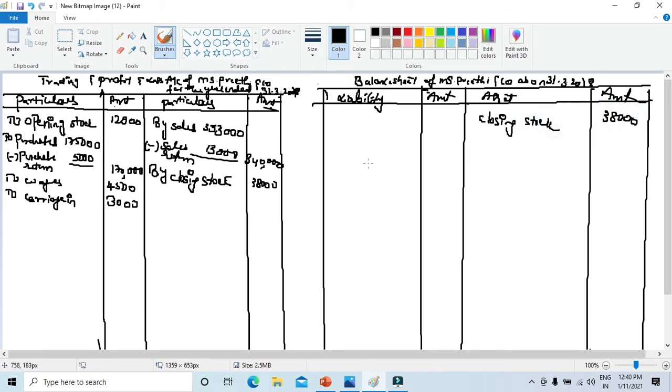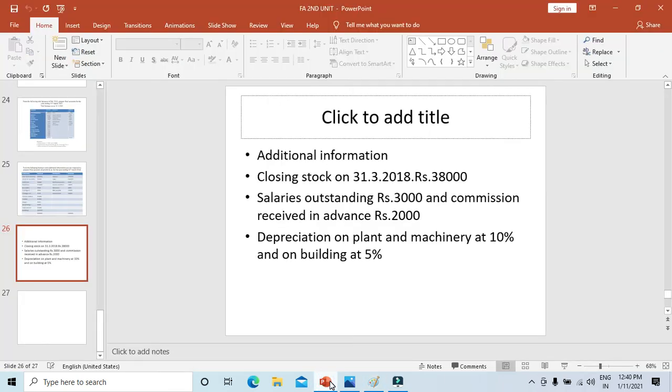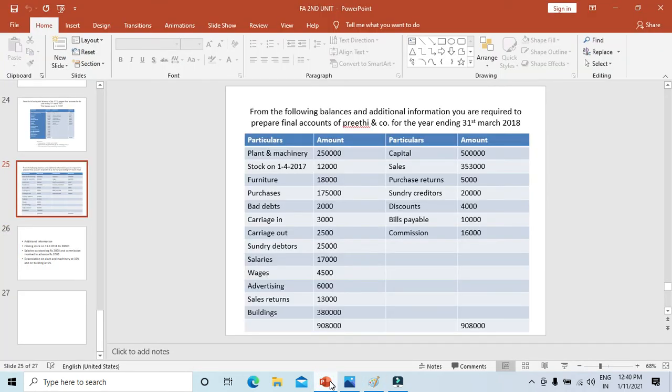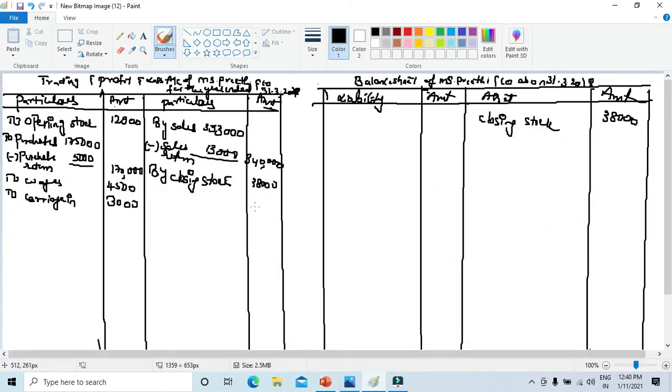So now all the items of trading are over. If you see this, all the trading items, that is manufacturing related items, are over. So we are going to close down the account now. Total it up both the sides, credit and debit. Which side is more? If credit side is more, that means your incomes are more than your expenditure, it will be a profit. If the debit side is more, that means your expenses are more than your income, so it will be a loss.